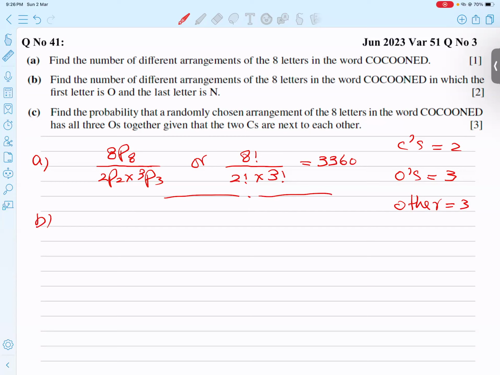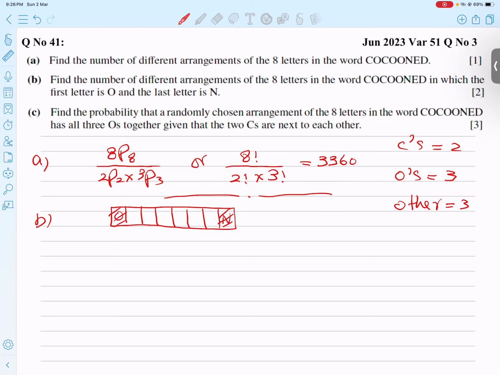B part. Find the number of different arrangements. Again the word arrangement is there. So we have 8 letters in the word, in which the first letter is O and the last is N. This is the best way to do this kind of question: the box method. 1, 2, 3, 4, 5, 6, and 7 lines, so 8 boxes. He said starting with O and ending with N. So O is fixed here and N is fixed here.